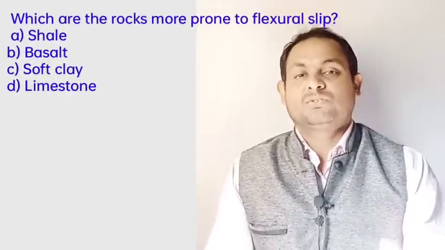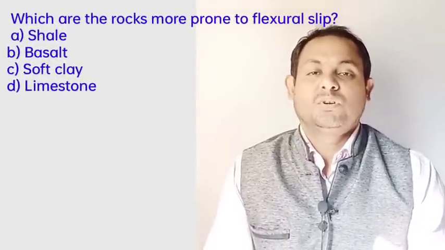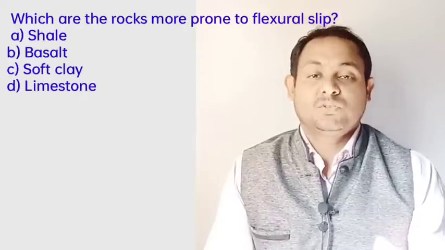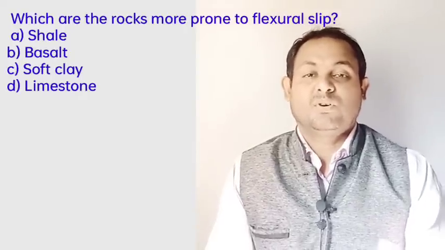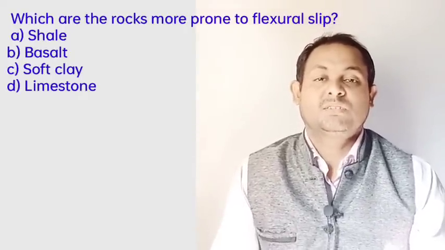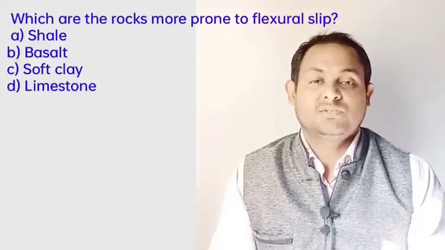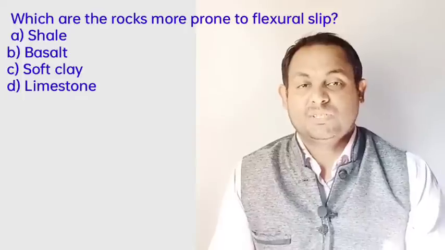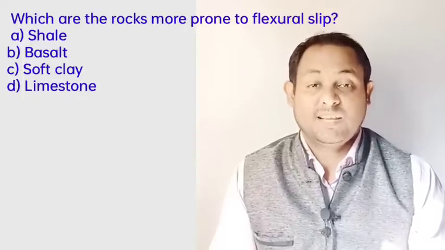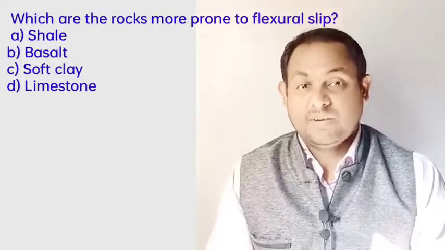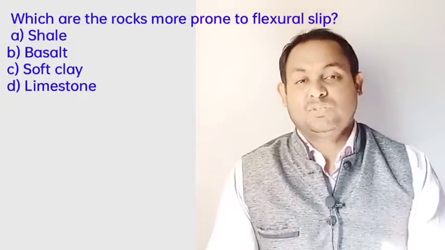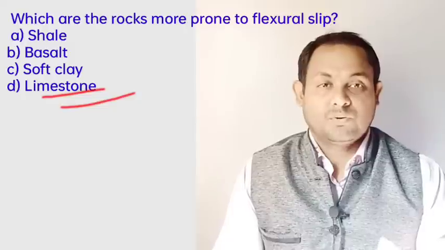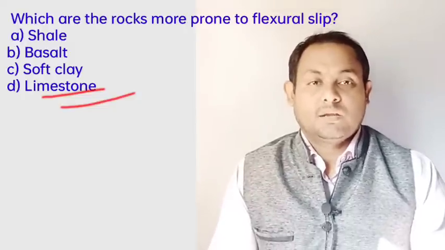Next, another question: which rocks are more prone to flexural slip? Rocks such as siltstone, sandstone and limestone are more prone to flexural slip and folding compared to soft clay and silt. So definitely the answer, limestone, is the correct answer, option D.